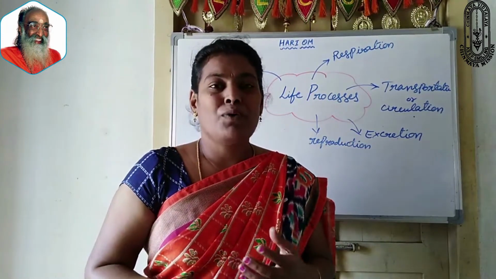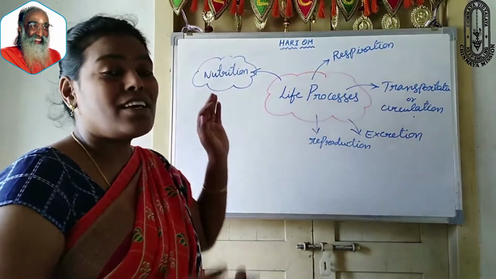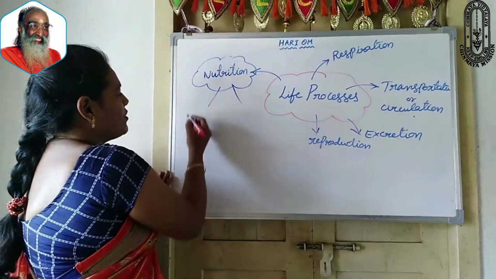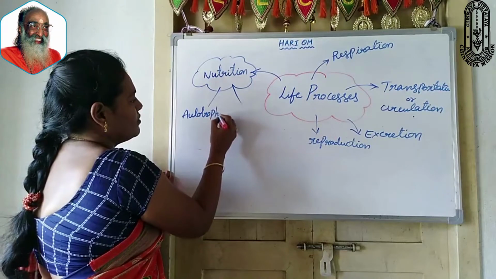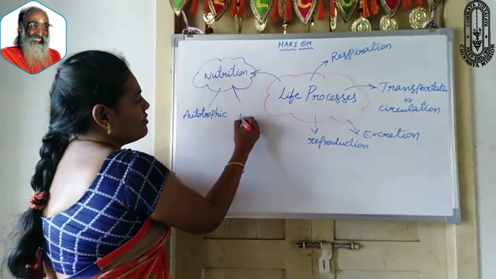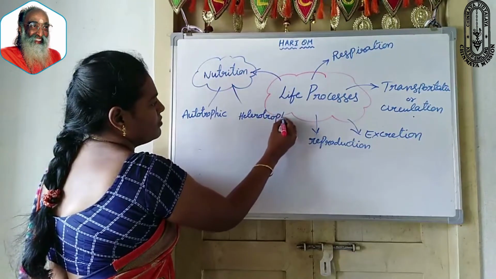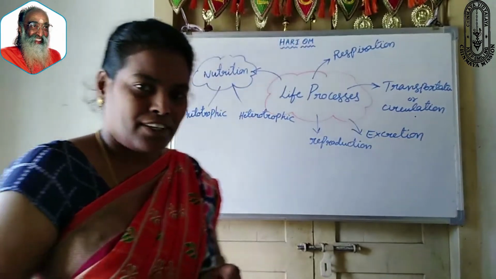Based on how the organisms get their food, the nutrition process is classified into two types. First one, autotrophic. Second one, heterotrophic. Based on what is nutrition classified into two types?